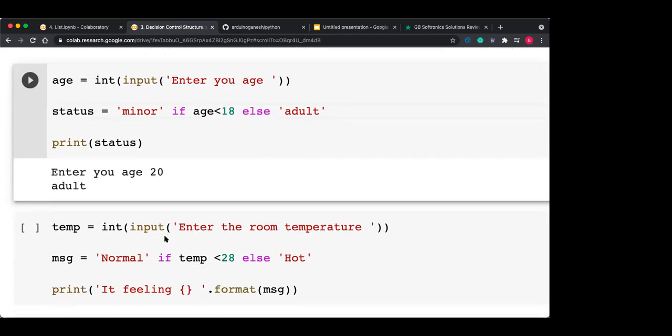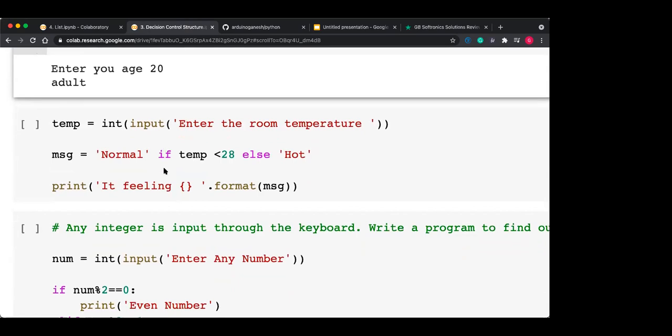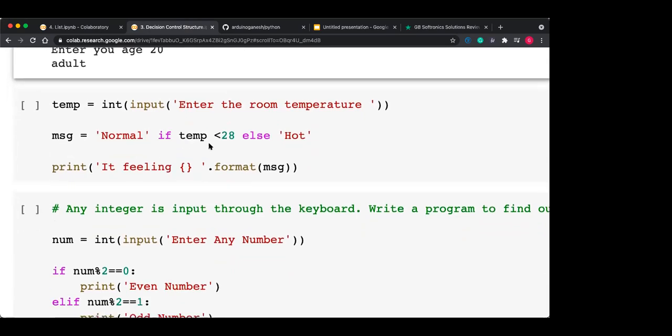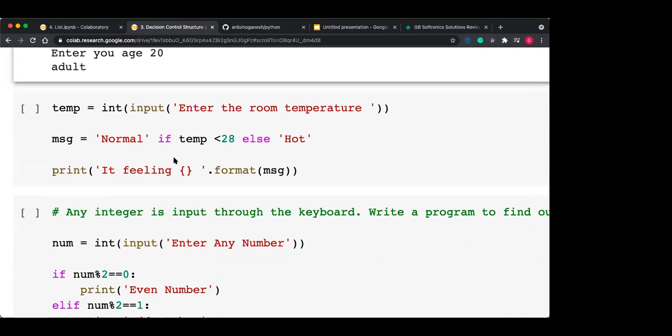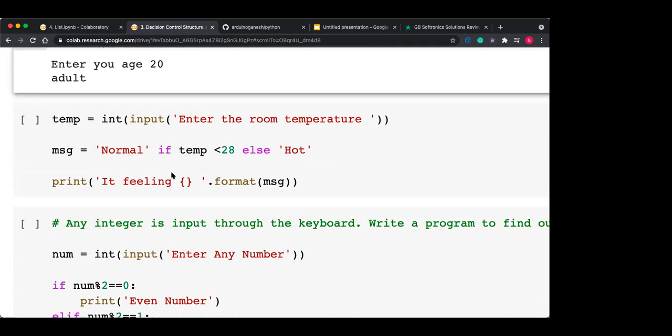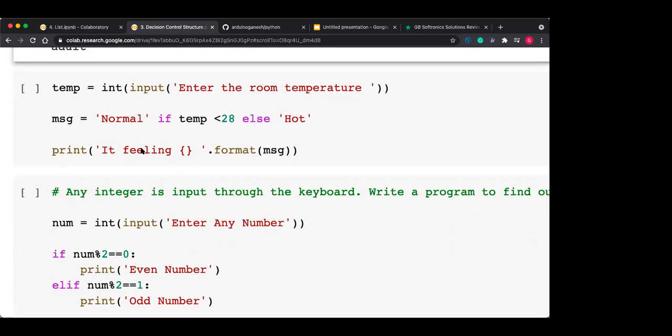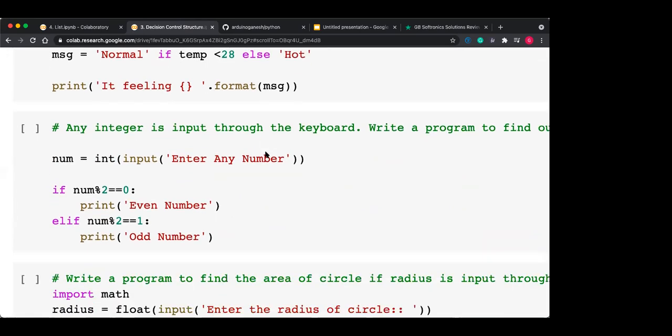That flag can be initiated by using the conditional statement. The second example is, if temp is less than 28, then the message is normal, otherwise the message is hot. Similar kind of statement we can write using the conditional expression. Very simple one, only use if and else: before if there is a true part, after if there is a condition, after else there is a false part. Just have to remember this.